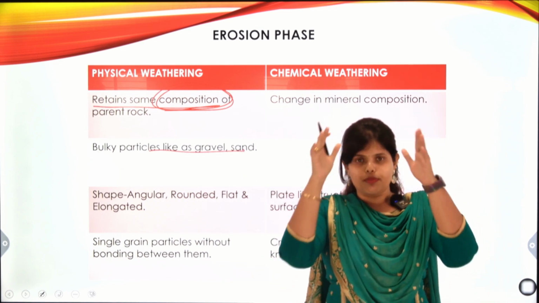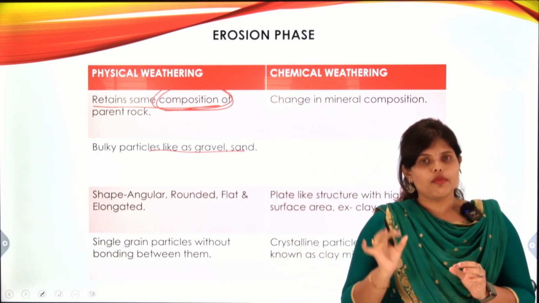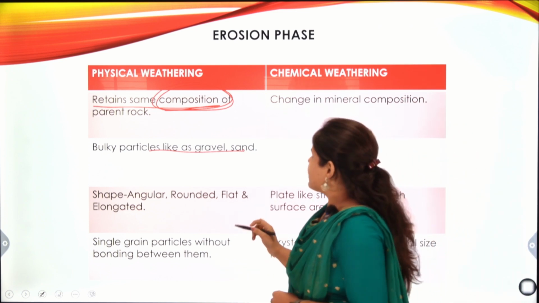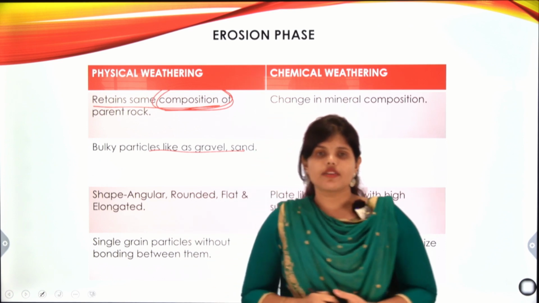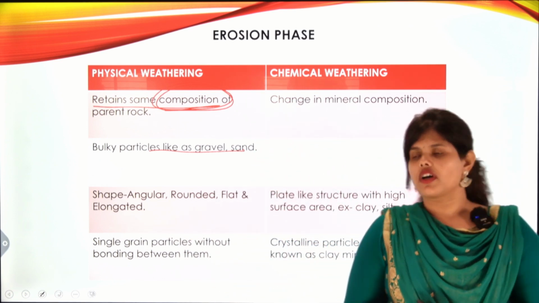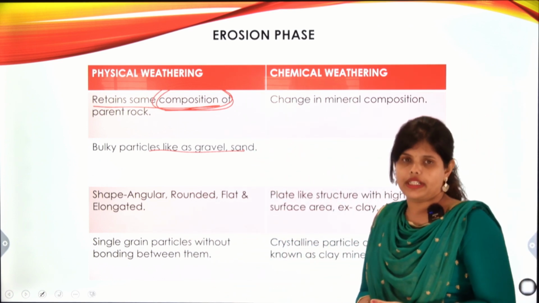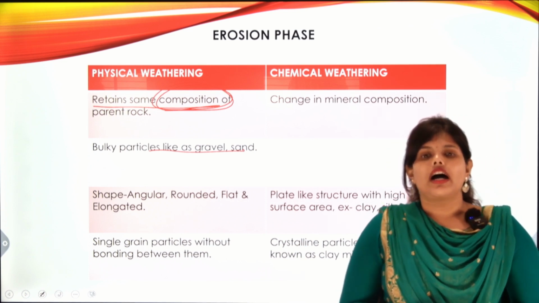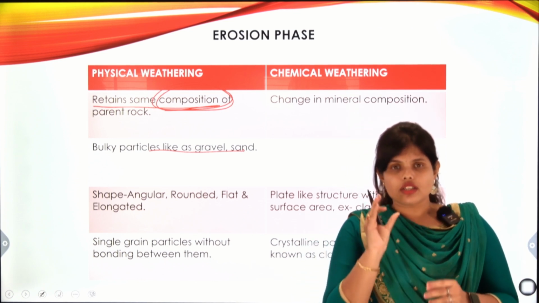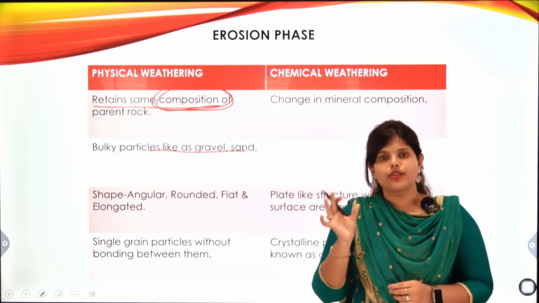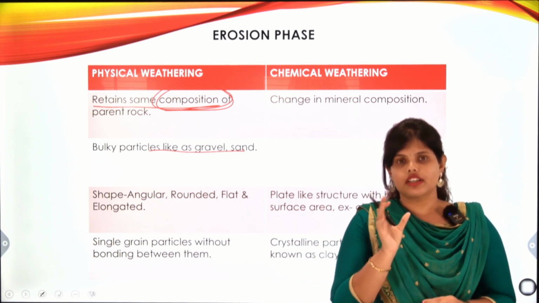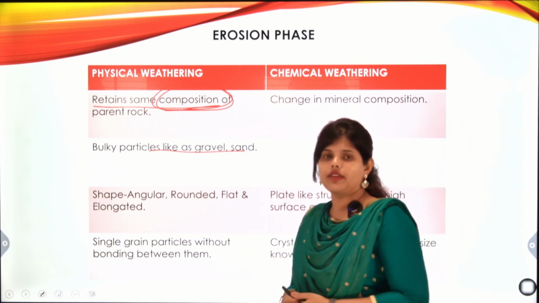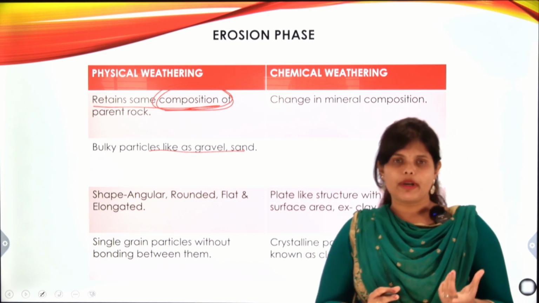So from a big rock, it will form gravel and sand due to physical weathering. In case of physical weathering, the shape of the soil is angular or rounded, as we have already seen at the river side, where there are round or angular shapes. We will see the gravels. So in case of physical weathering, we will get single grain particles.